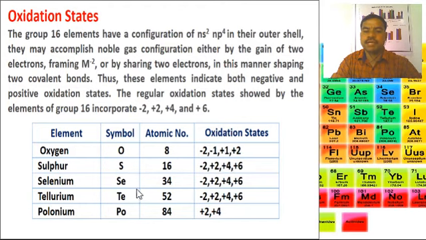Then selenium, symbol Se, atomic number 34, oxidation states -2, +2, +4, +6. Then tellurium, symbol Te, atomic number 52, oxidation states -2, +2, +4, +6. And last polonium, symbol Po, atomic number 84, oxidation states +4, +2.